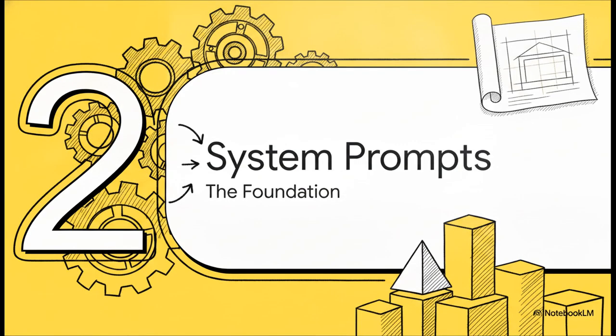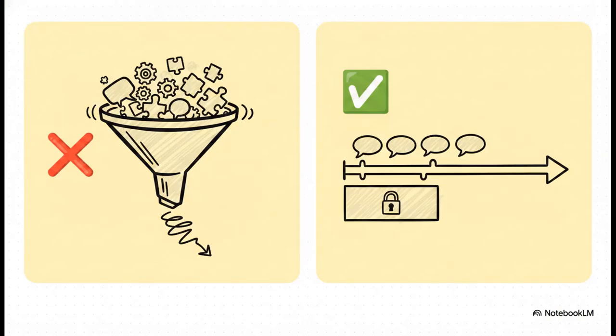Part 2. Designing system prompts. The foundation. This right here is the absolute foundation of your application. It's really where we see the biggest difference between an amateur prototype and a true production-grade approach. Think about the weak method. It's basically like throwing all your rules, formats, and restrictions into a messy suitcase on every single API call. And the result? Totally inconsistent behavior. Sometimes the model follows the rules, and sometimes it just gets distracted by the user's actual prompt and skips them entirely.